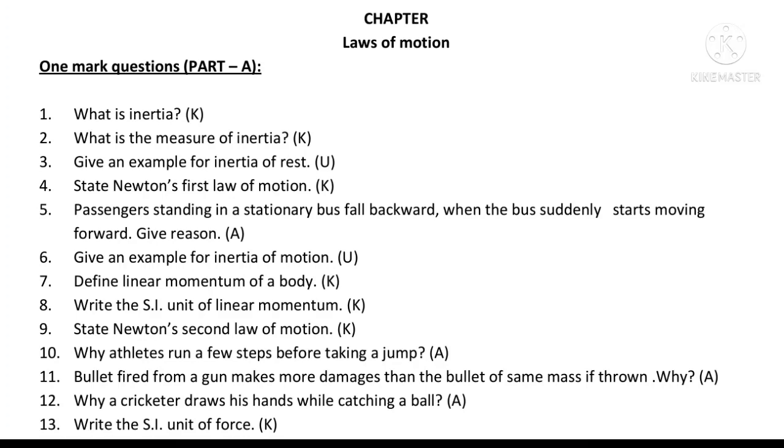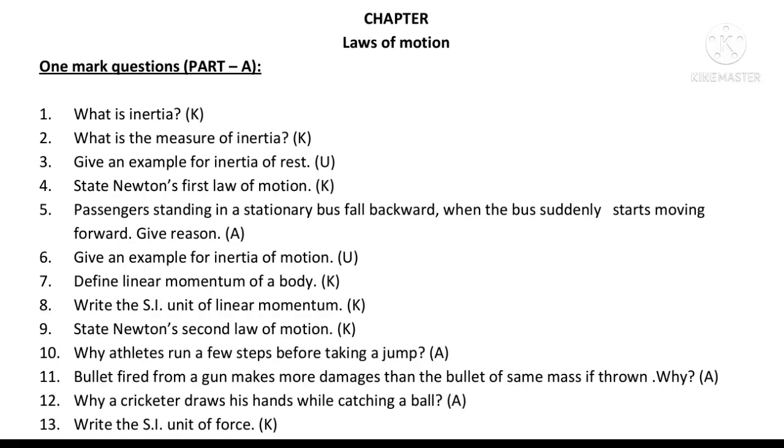Fifth question. Passengers standing in a stationary bus fall backward when the bus suddenly starts moving forward. Give reason. It is due to the inertia of rest. Give an example for inertia of motion. Sixth question. The passengers fall forward when a fast moving bus stops suddenly. This is the best example for inertia of motion.